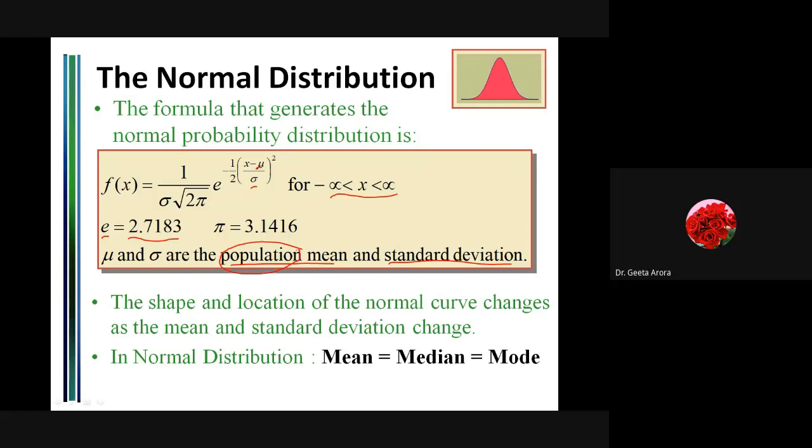And whenever we are going to study something, it's not feasible actually to go to each and every unit of the population. So normally we take out a sample and work on that. For example, suppose in LPU there are thousands of students.